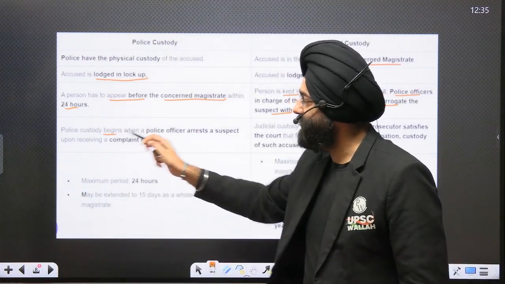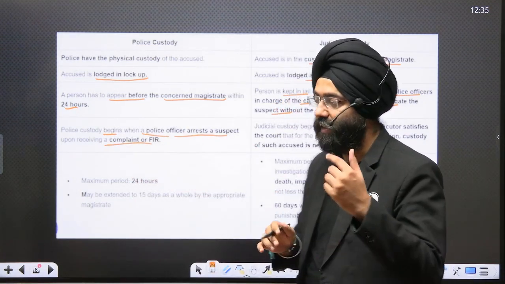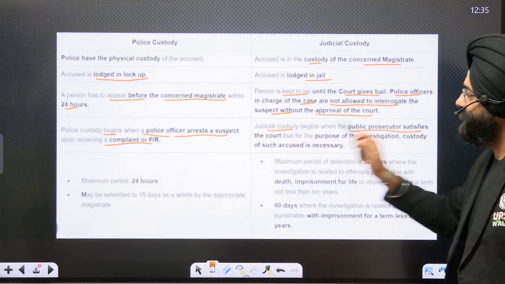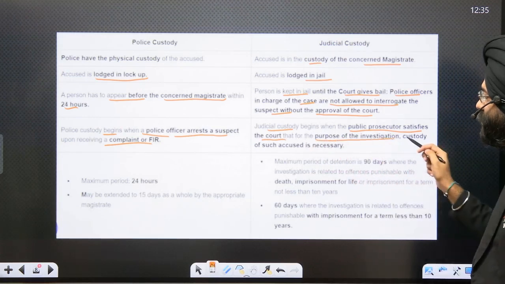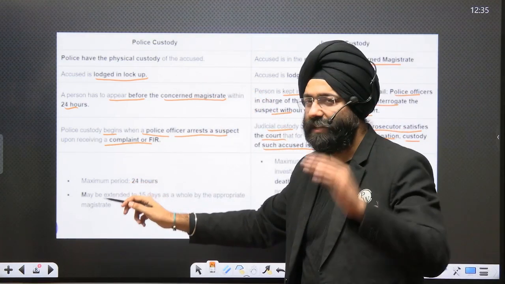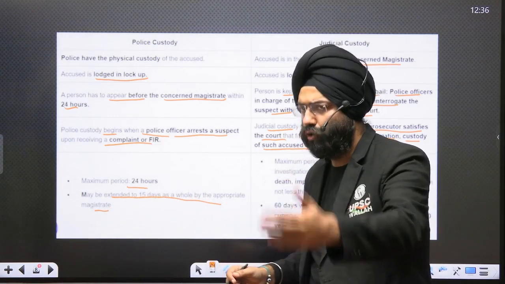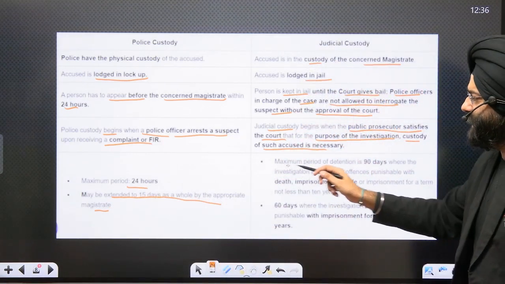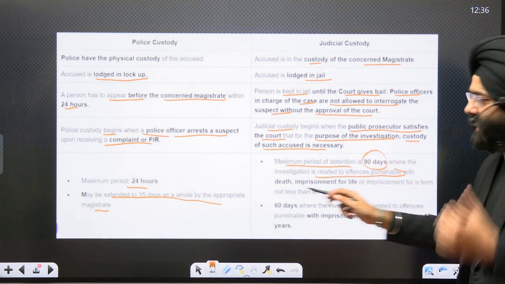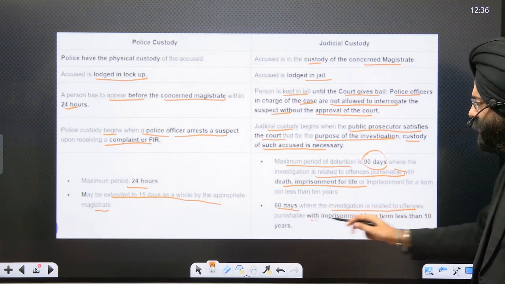Police custody begins when the police officer arrests a suspect upon receiving a complaint or an FIR. Judicial custody begins when the public prosecutor satisfies the court that the custody of an accused is necessary for the purpose of investigation. In case of police custody, the maximum period is 24 hours and may extend to 15 days as a whole if the magistrate allows so. In case of judicial custody, the maximum period of retention is 90 days, where the investigation relates to an offense punishable by death, life imprisonment, or imprisonment. Otherwise, it is 60 days where the offense carries imprisonment of less than 10 years.